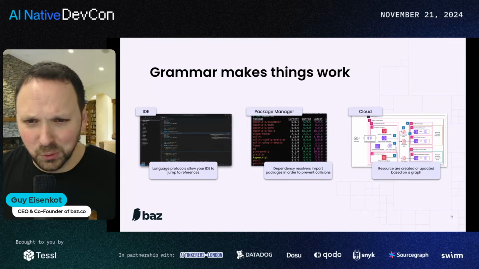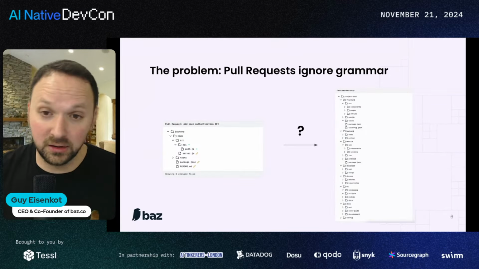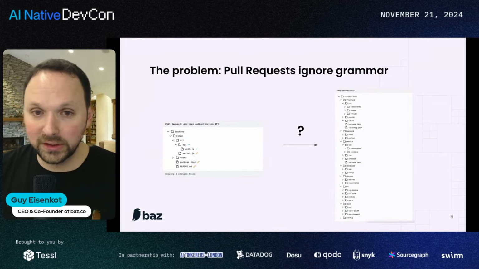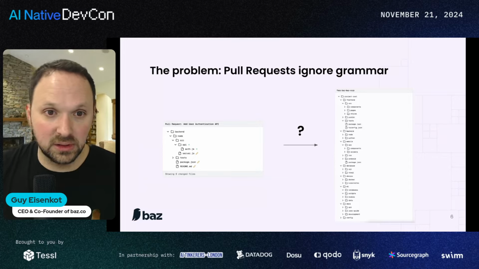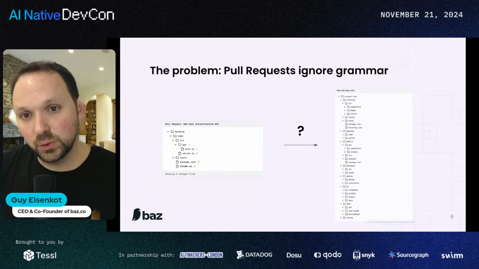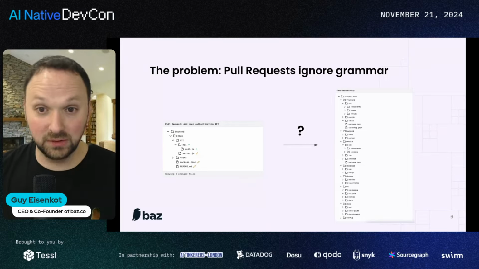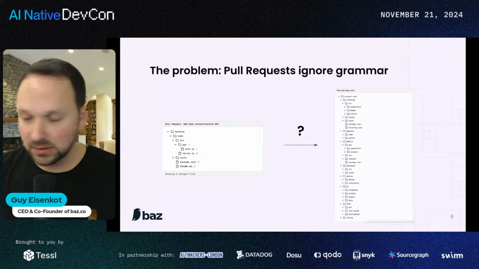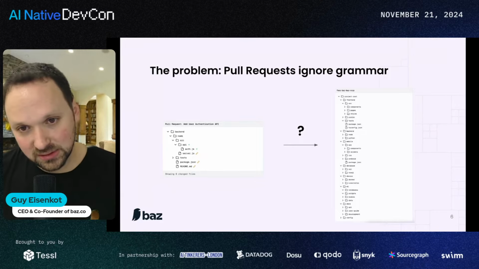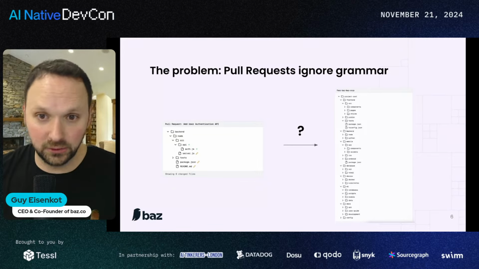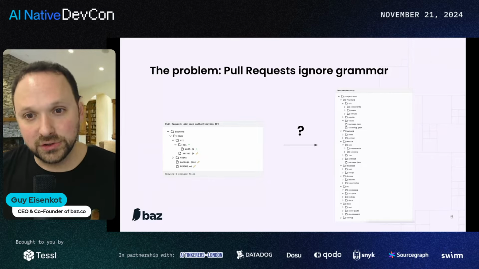So what problem are we trying to tackle? We're tackling the problem of pull requests. Pull requests, whether we like it or not, are the main convention to introduce code edits to our existing code base. But code doesn't live in isolation. When we ask our peers to evaluate code changes from a massive project, we give them only a subset of files. We assume that they can see the matrix. That's how I call it. We assume that they'll be able to interpolate, just as a compiler or an interpreter can, the different downstream impact and the blast radius of a change.